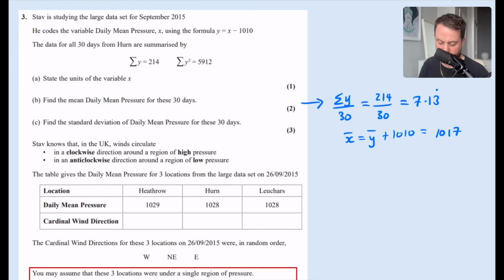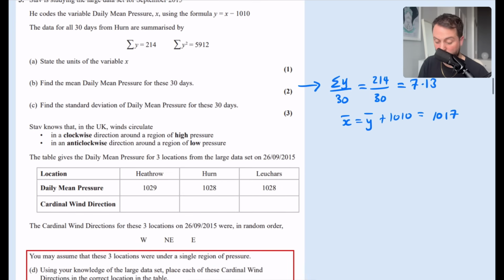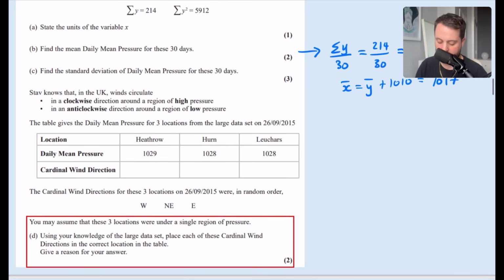So actually, if you see that this was the daily mean pressure, you can see here that these pressures are even higher for this different date that we've got here on the 26th of September. So we also know it's a high pressure because remember I said to you that 1,000 was kind of like the middle that we would expect here. So it's definitely above that.